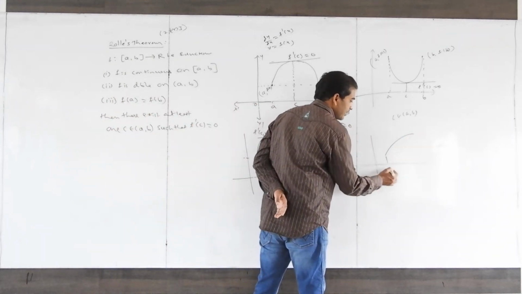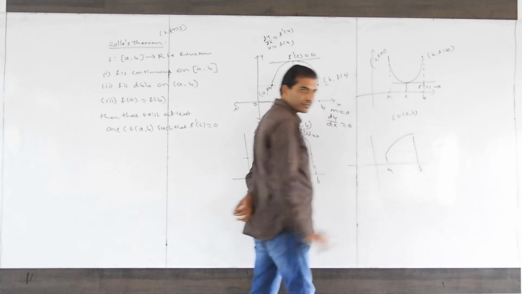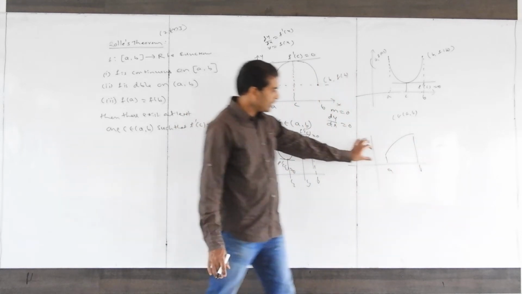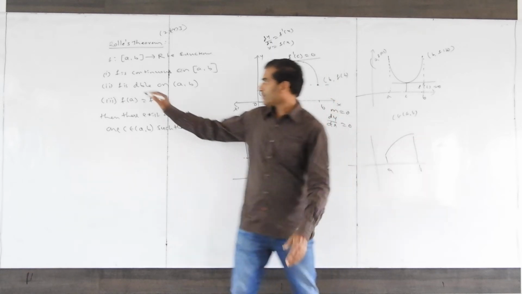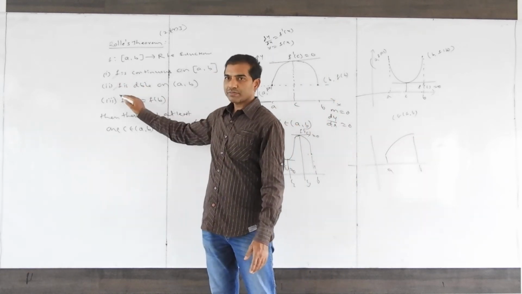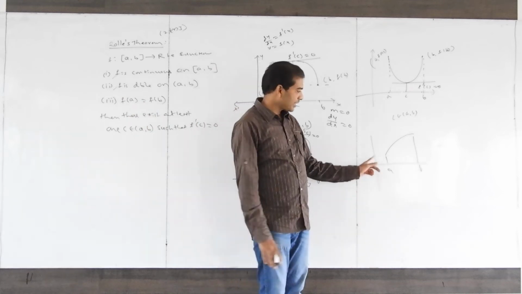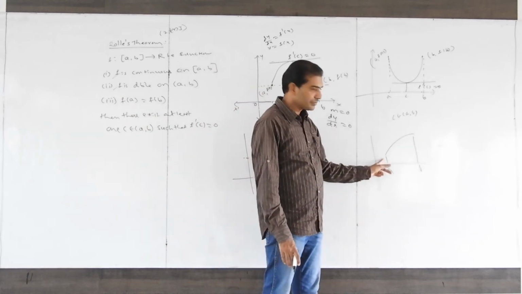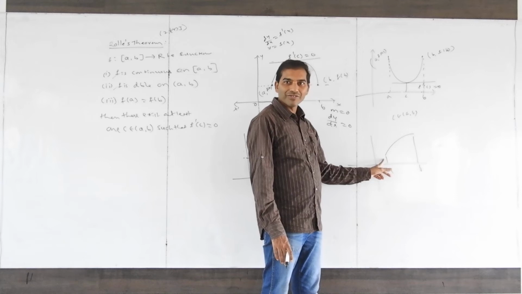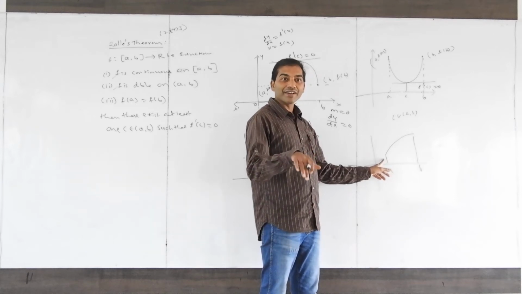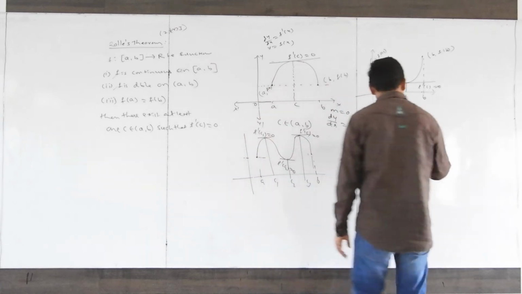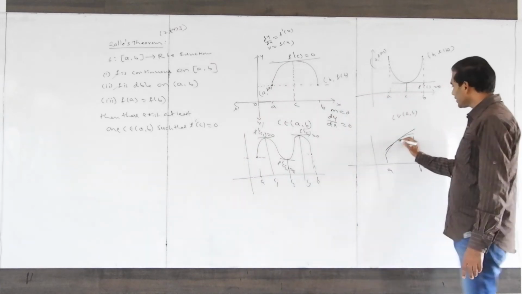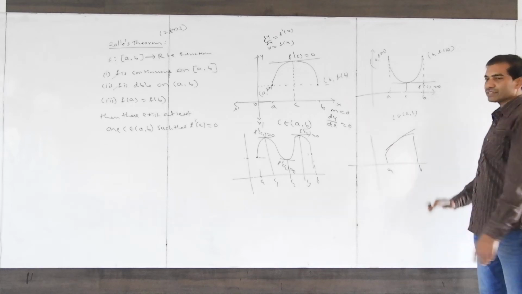Here this is A, this is B. f of A is continuous and differentiable. Continuous, first point satisfied, second point satisfied, but third point not satisfied. f of A equal to f of B? No, so Rolle's theorem is not applicable. This is not possible. See, here if you draw a tangent anywhere, this tangent is never parallel to the x-axis.